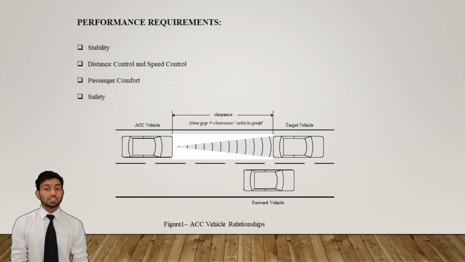For controlling the distance and speed, ACC system should maintain an appropriate relative distance to the lead vehicle. Passenger comfort by ACC system is related with the acceleration and deceleration of the speed. An ACC system must have acceleration and deceleration as small as possible for the passenger comfort. In case of emergency stop, safety is the highest priority requirement for the passenger.